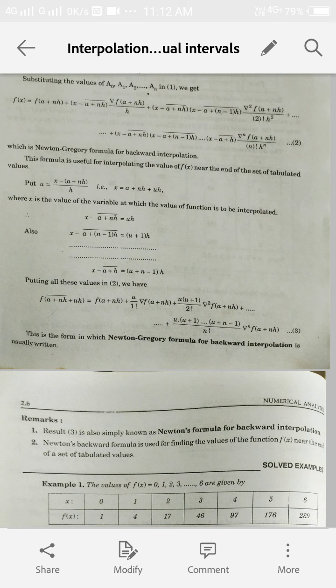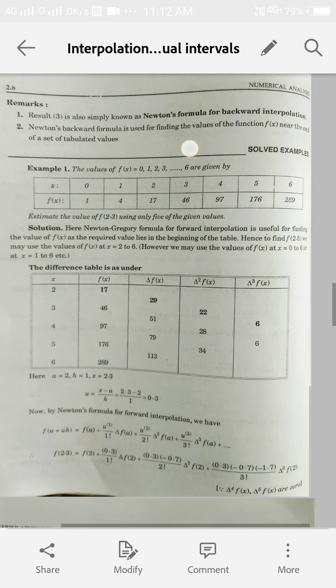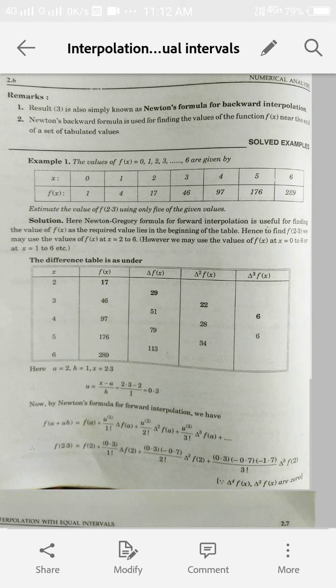And if we are to find the value of the function at a value of x that lies near the bottom of the table, then we use the Newton-Gregory formula for backward interpolation. Now we will discuss some problems in which we can distinguish which type of formula is better to use in that situation and how it can be used.